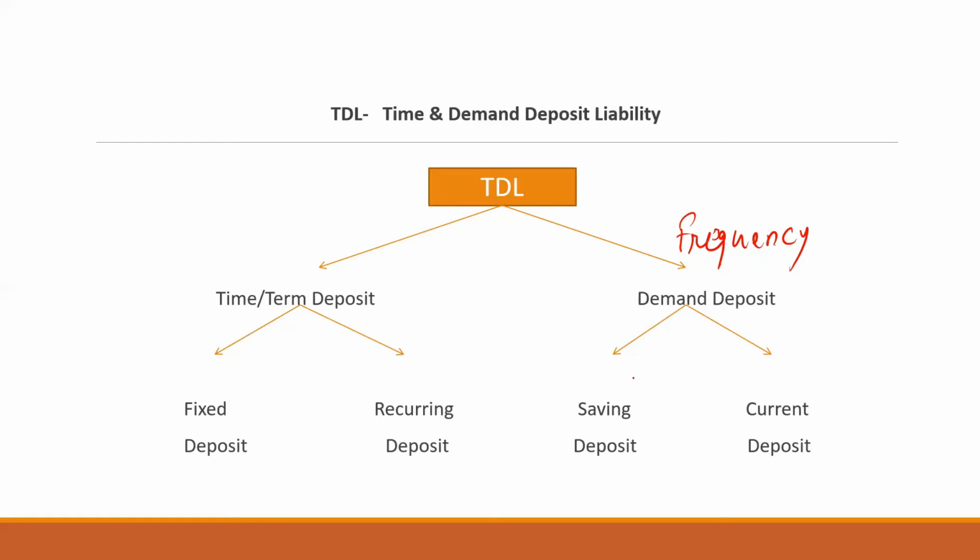Next one, we have the current deposit. A current deposit is opened by businessmen and traders because it is used for commercial activity. Various types of transactions are there. The businessman's main concern is that there should not be any limitations on their transactions. They can simply transfer the amount at any time, because business depends on the transaction of money. The free flow of money is very much required in a business.